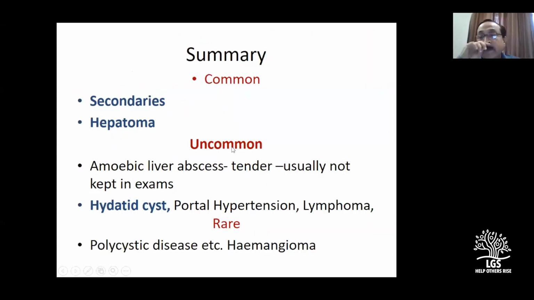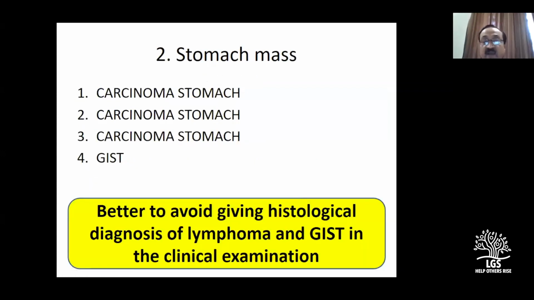So that is the summary of the liver mass, because we have fully discussed it: common, uncommon, rare. 2 diagnoses common, 2 diagnoses uncommon, and 2 diagnoses rare. I think I will quit and go to stomach mass. Right. Your case is typical of a 40-year male, typical 3As like anemia, asthenia, anorexia, short duration, weight loss, early satiety, and you get an epigastric mass, and you suspect the stomach mass.